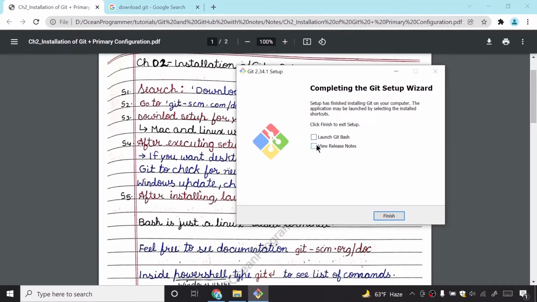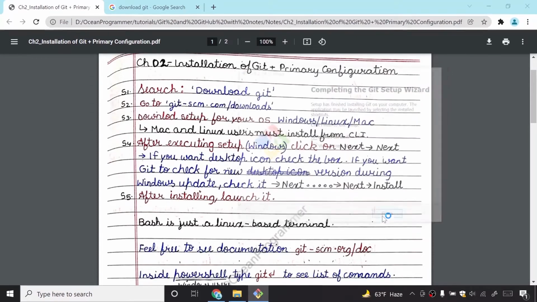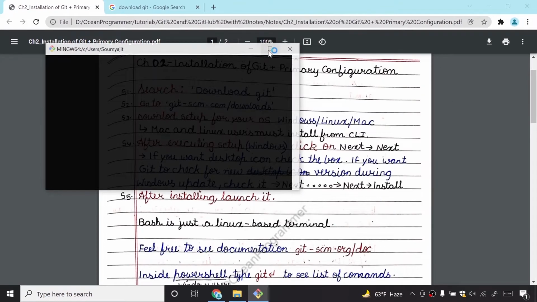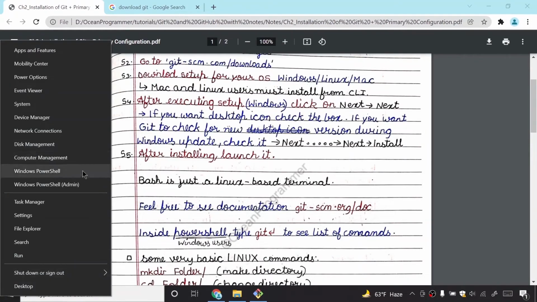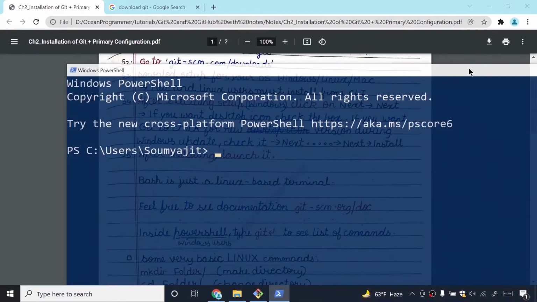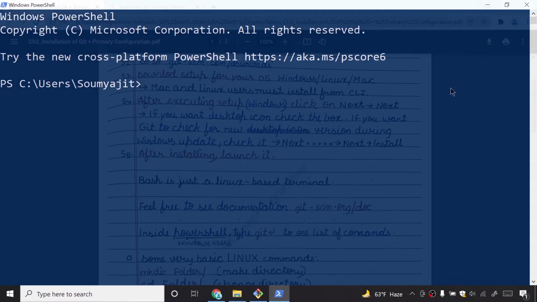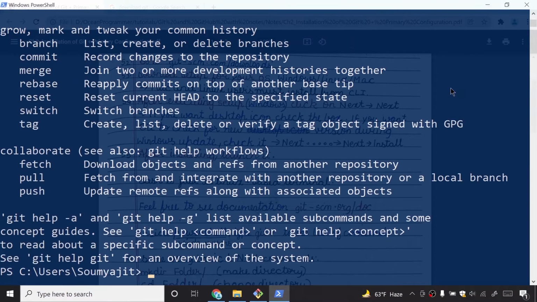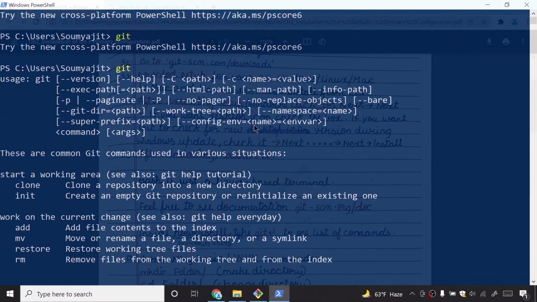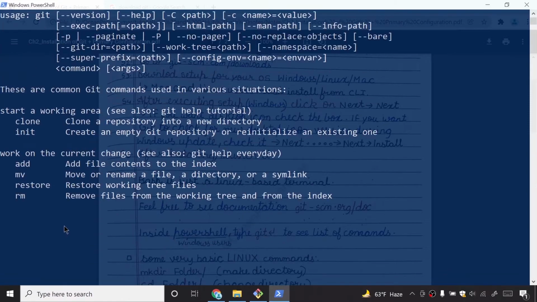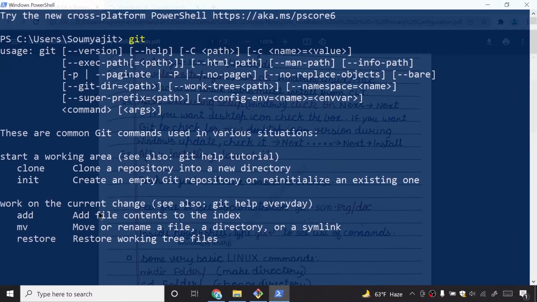Now I will not see the release notes, but I will launch git bash. I will simply click on finish. Inside PowerShell for Windows users, to see the list of commands, I will right click here and then go to PowerShell. And if you're on a Mac or Linux machine, you can check how I can do it. I will just type git, and you can see that it is giving me a lot of commands here. So we will see what these are.